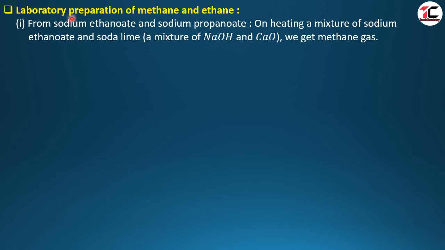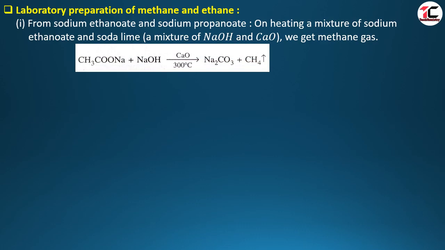Let us see the laboratory preparation of methane and ethane. This is a very important part of this chapter. From sodium ethanoate or sodium acetate and sodium propanoate. On heating a mixture of sodium ethanoate and soda lime, which is a mixture of sodium hydroxide and calcium oxide, we will get methane gas. Let us see in the reaction.